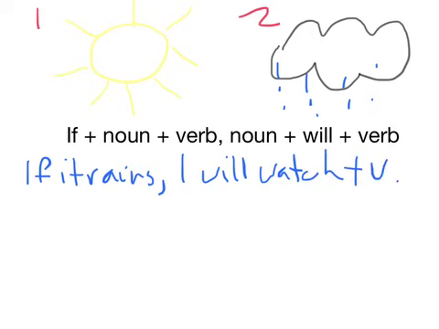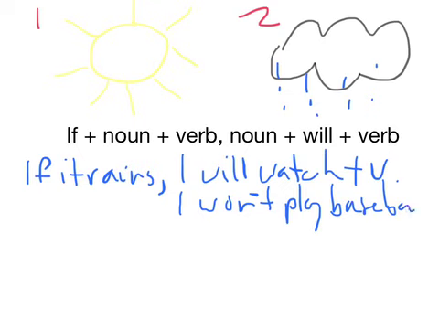I won't play baseball. Because playing baseball in the rain, I get wet, it's terrible, I can't throw, I can't hit. If it rains, I will watch TV. If it rains, I won't play baseball. Now be careful, won't is the negative of will.